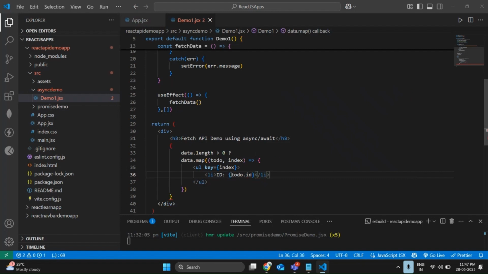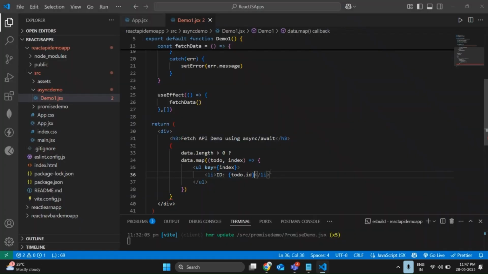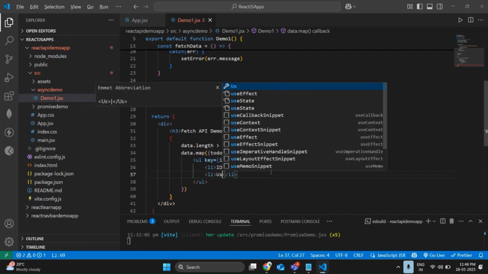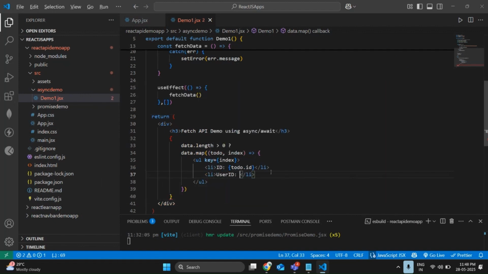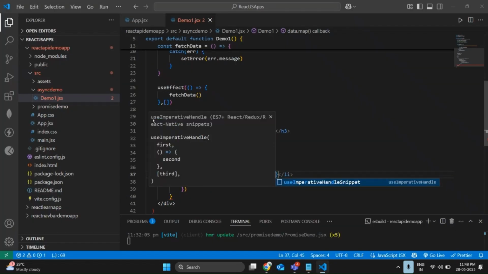Why I'm writing dot id is because here I have an id, so I'm going to directly use dot id. One is done. Again list, again user ID, again curly brace dot userId. It is a userId, so only the I is capital. Done.